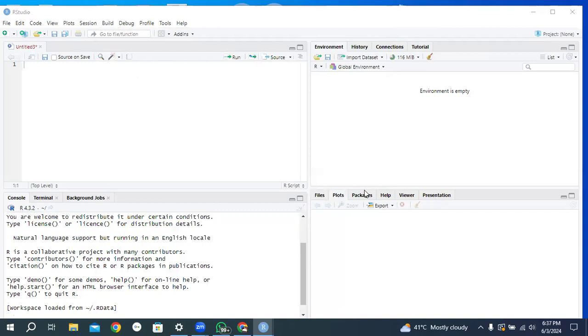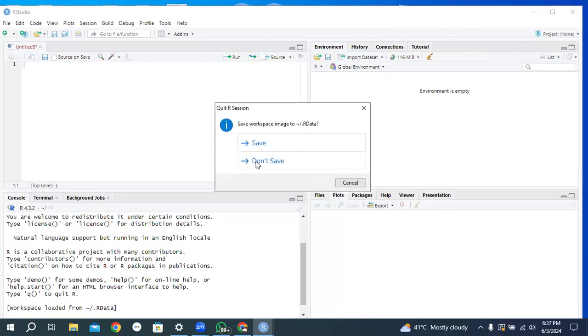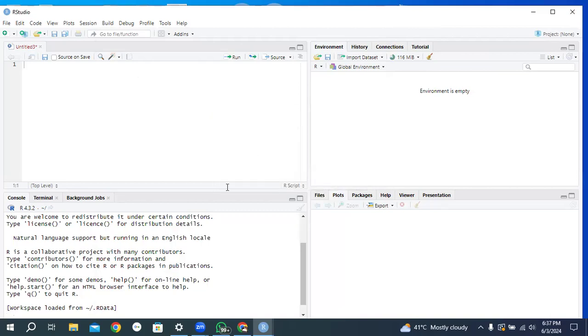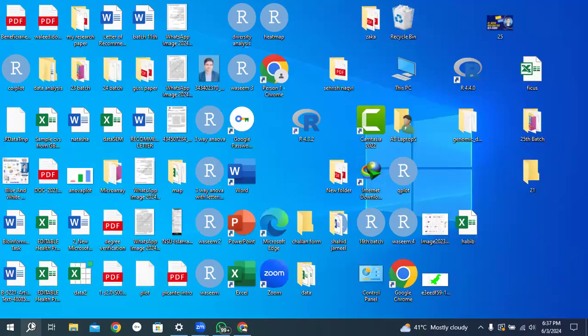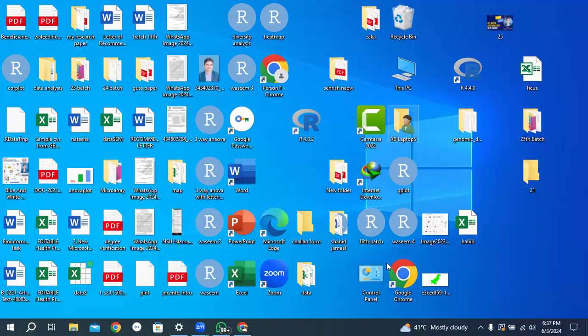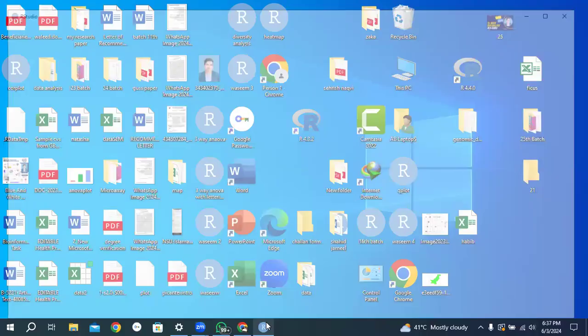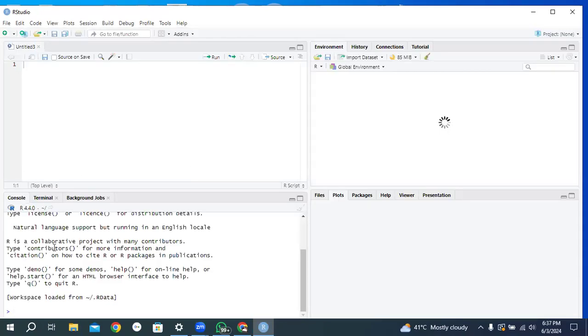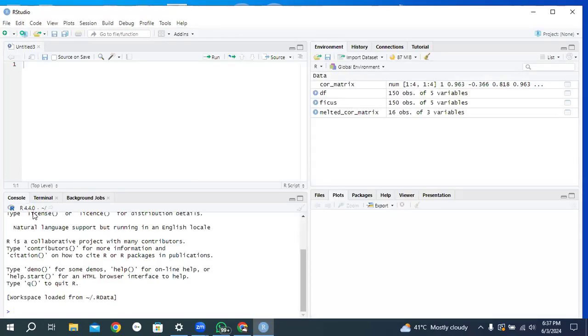Now restart your RStudio. After you restart or reopen, you can see the version is now the latest, 4.4.0.